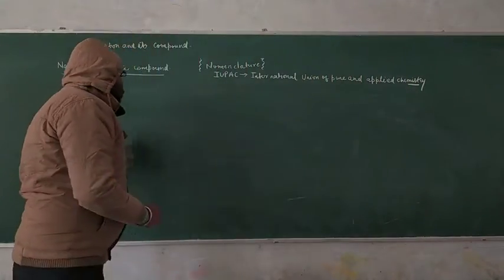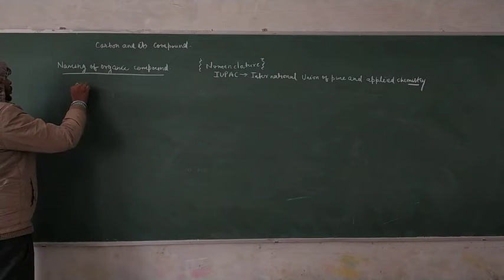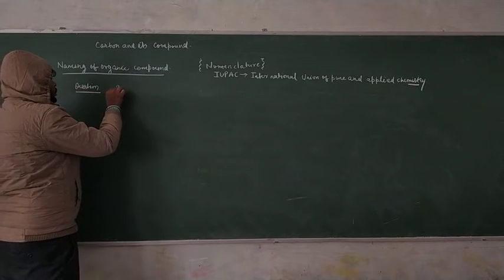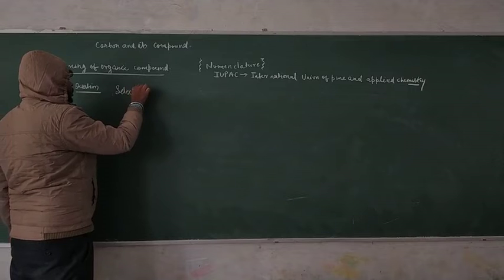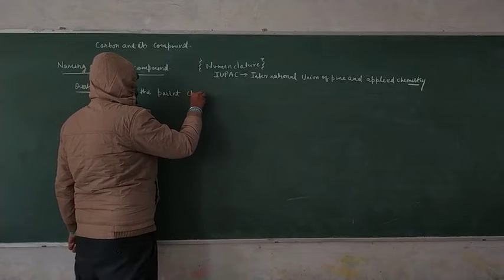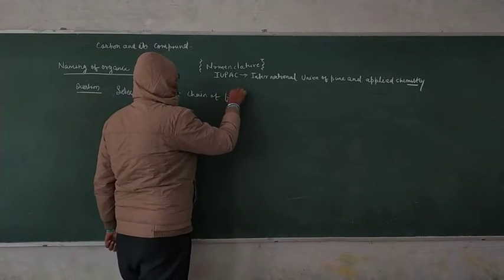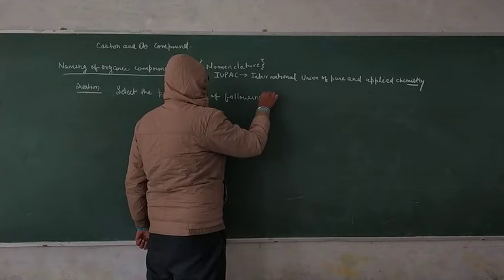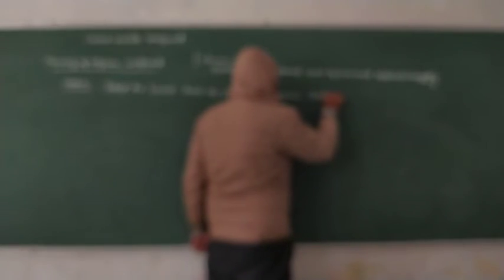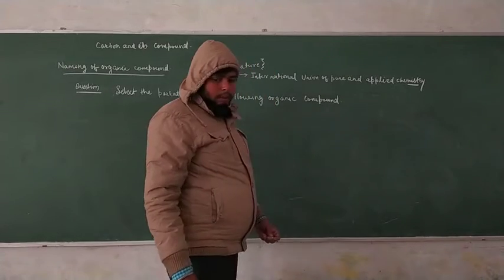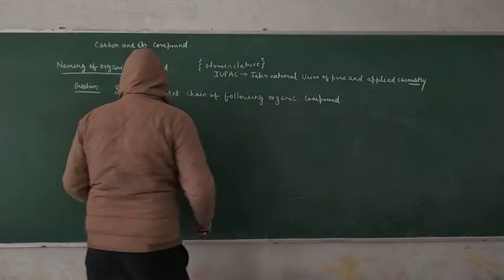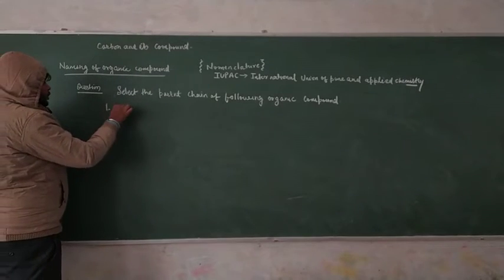Now we have to deal with some questions. Select the parent chain of the following organic compounds. That means here are the questions for selecting the parent chain of an organic compound. Your question number one is here: CH3, CH2, CH2, CH2, CH2, CH3.